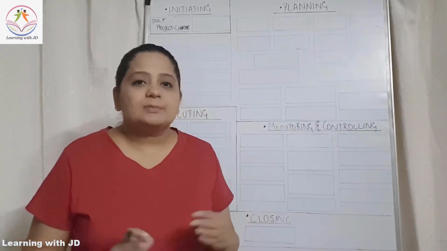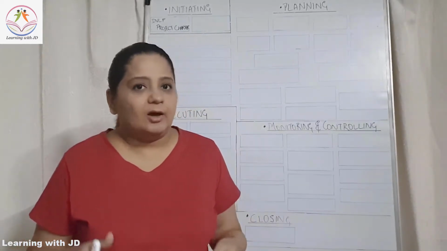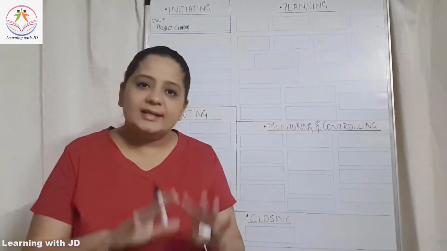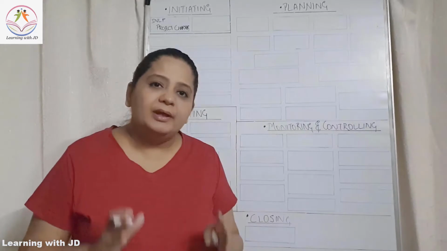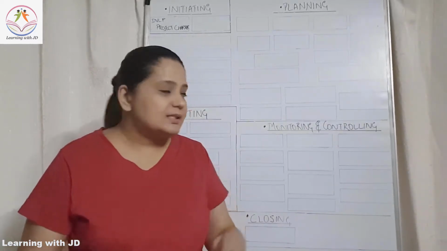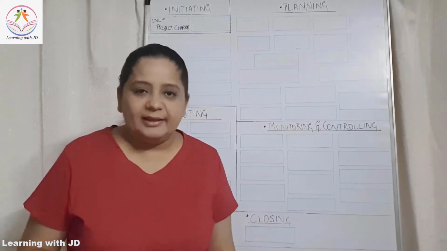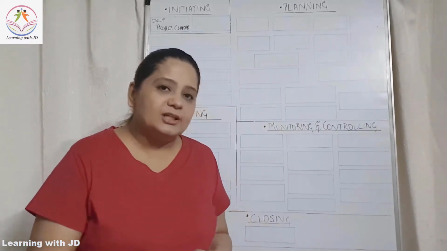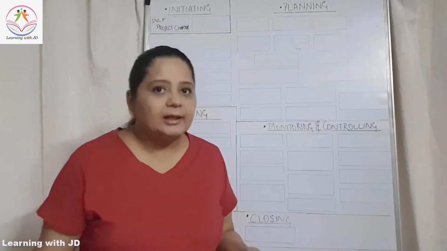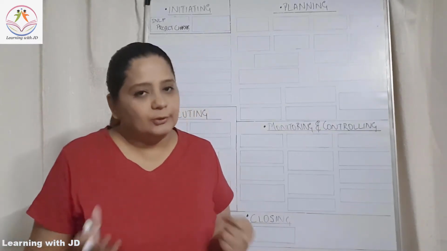In PMBOK, it is mentioned knowledge area wise. However, we want to study process group wise. It is the same thing, but it's going to be easier for you to understand, because in your real life also, this is how you work, right? You will not first develop a project charter, then work on the project and then close the project and then again come back and identify the scope. No, right?